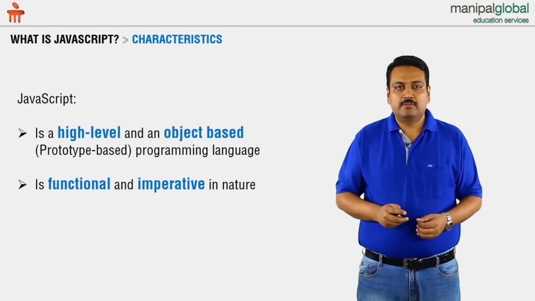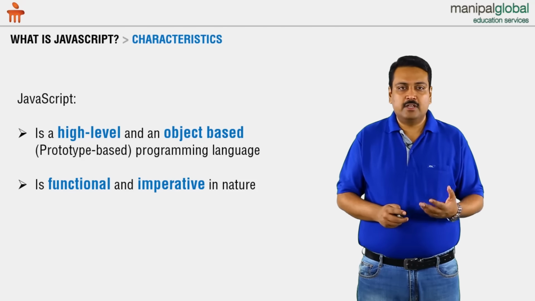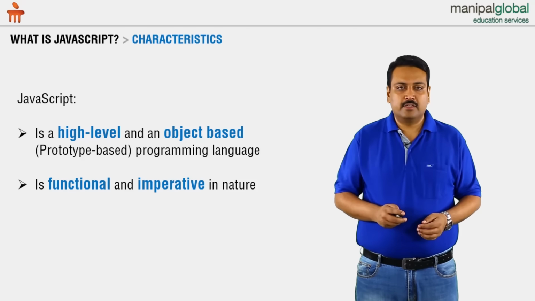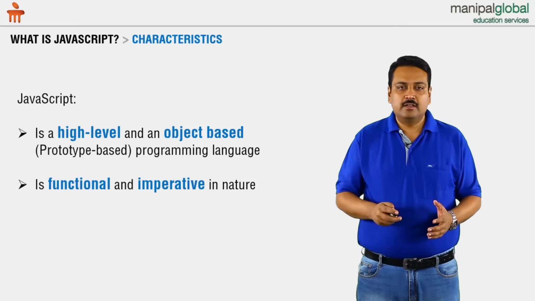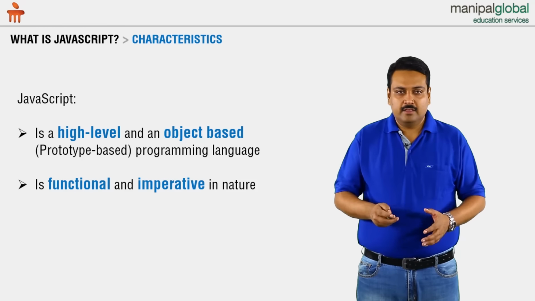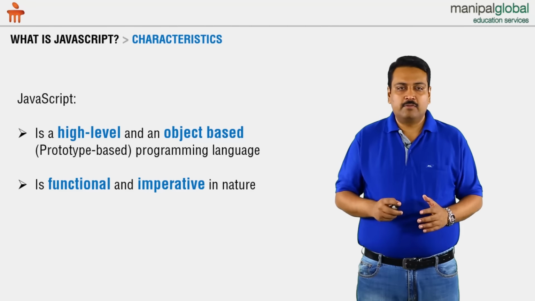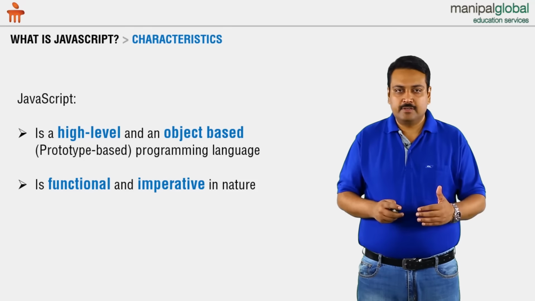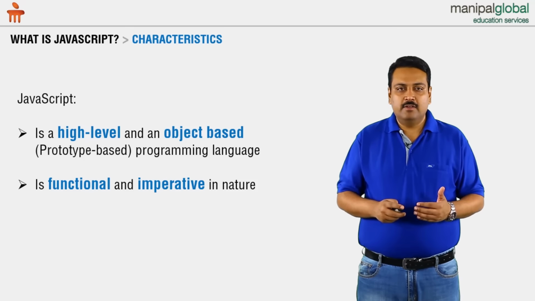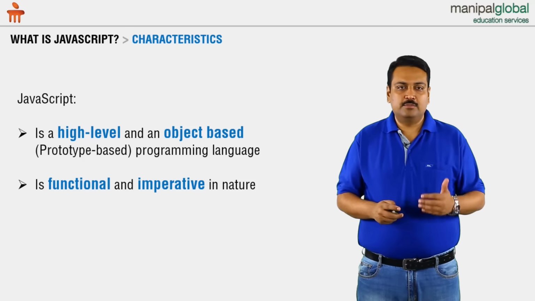Another aspect of JavaScript is that it is functional and imperative in nature. When we say functional, it would mean to say that JavaScript has support for functions, and functions that are there within JavaScript are a first class concept, in the sense that we can hold a function in an object.